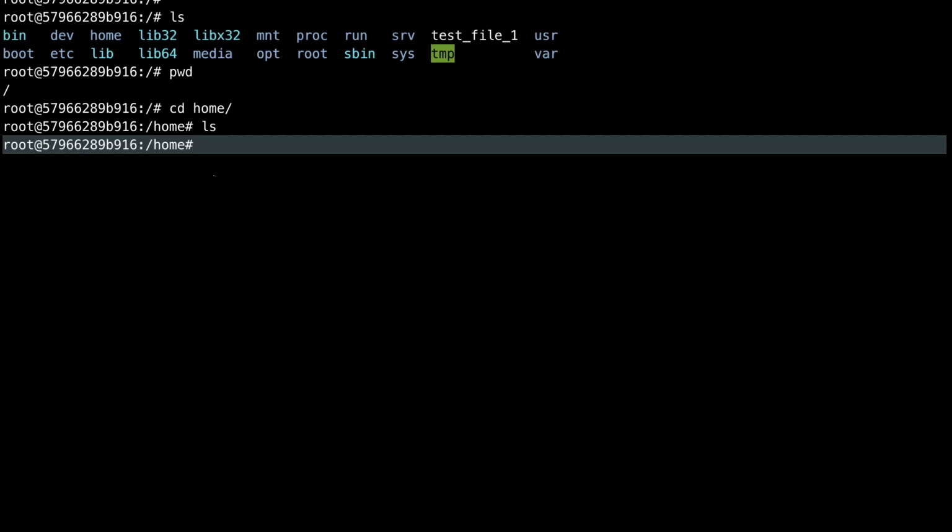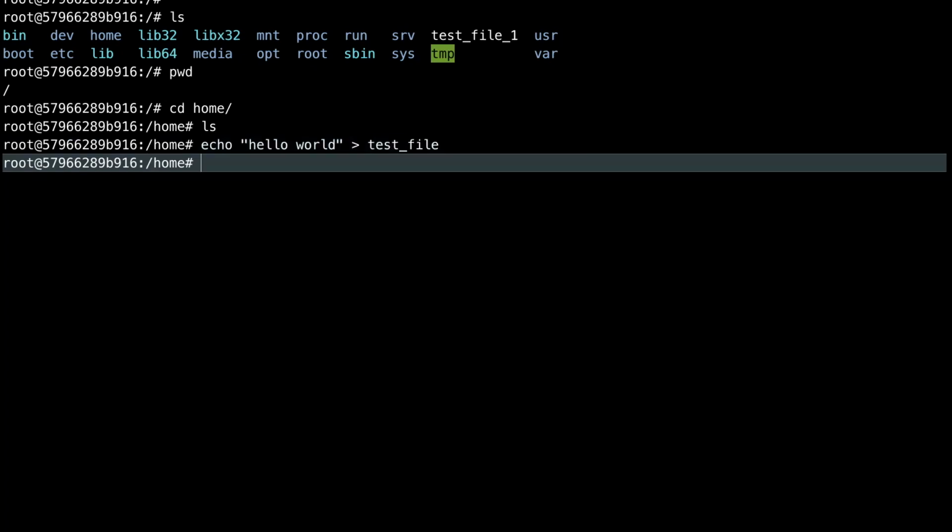So first, I will write to some file. I can use the echo command. Let's say I want to write hello world to a file called test underscore file. So here I want to write this hello world to a file named test underscore file. I am using the echo command. If I press enter, now this is done.